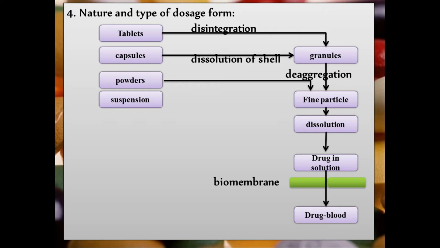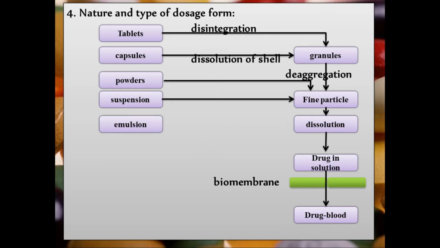Then the next dosage form is a suspension. Suspension contains one aqueous phase, one liquid phase and one solid phase. The solid phase is generally in fine particles, so that when we take a suspension, it is directly available in your stomach in a fine particle state. These fine particles now get dissolved. Then these dissolved fine particles go into solution, and then reach the blood circulation or your blood plasma through a biomembrane.